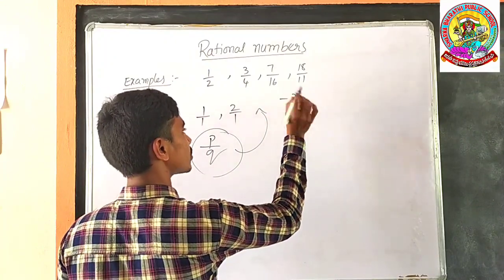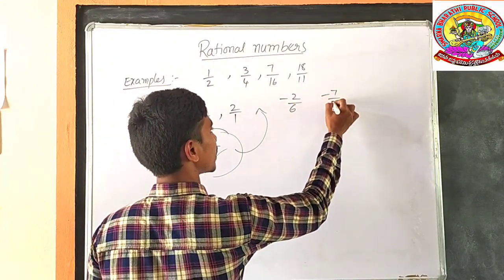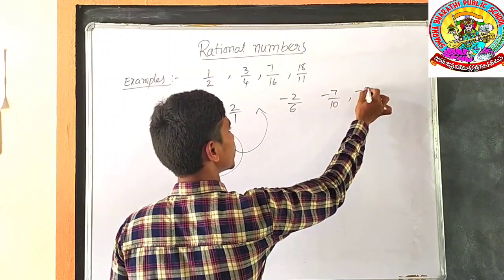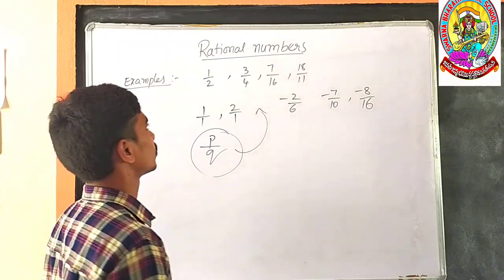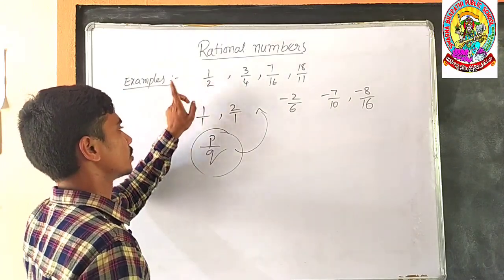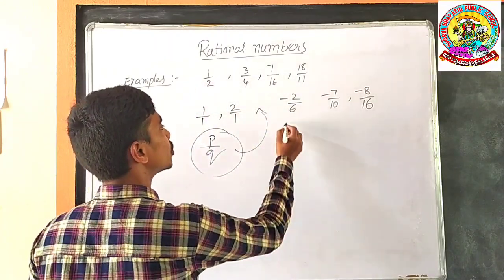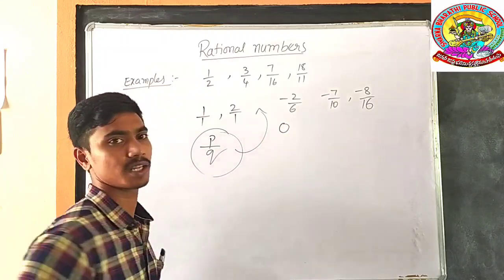Minus 2 by 6 is also a rational number. Minus 7 by 10 is also a rational number. Minus 8 by 16 is also a rational number. So rationals contain positives, negatives, and 0 is also a rational number.